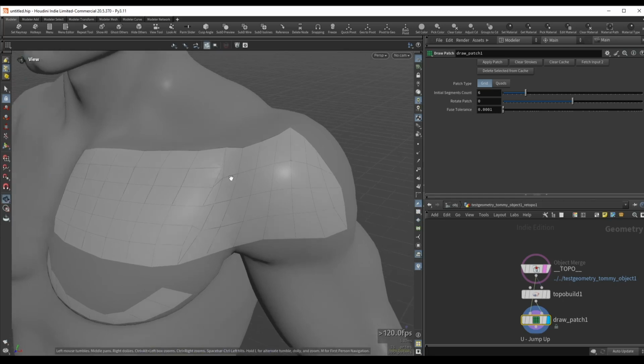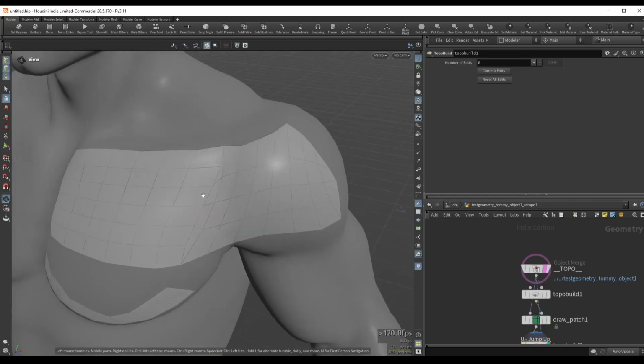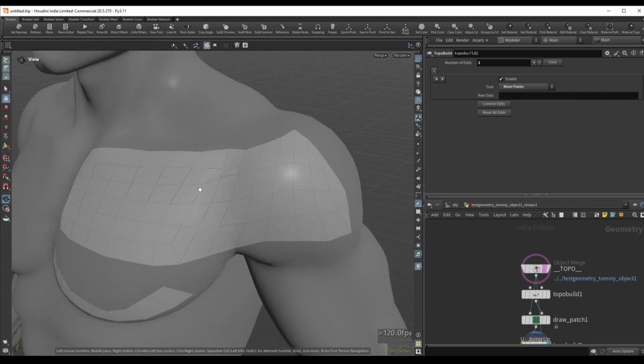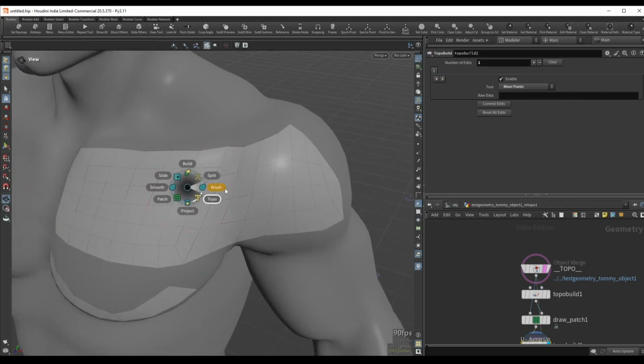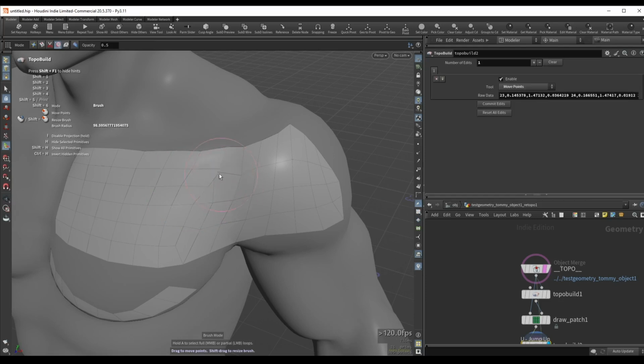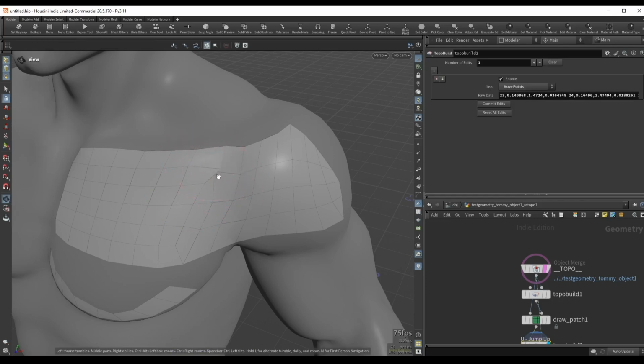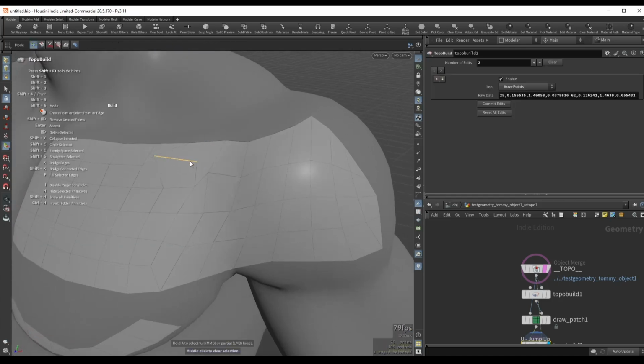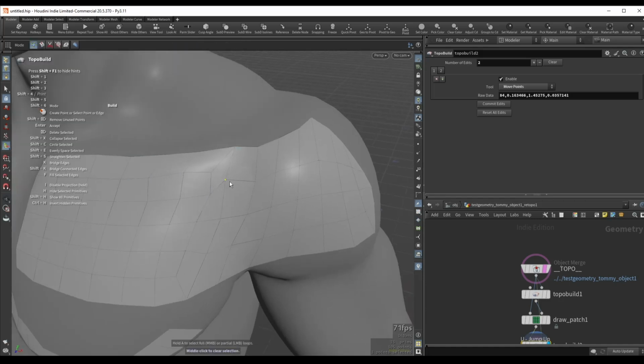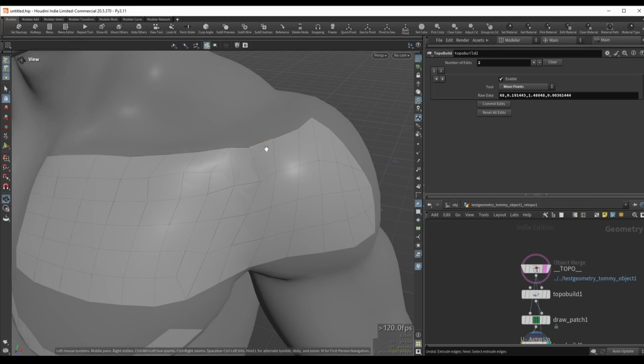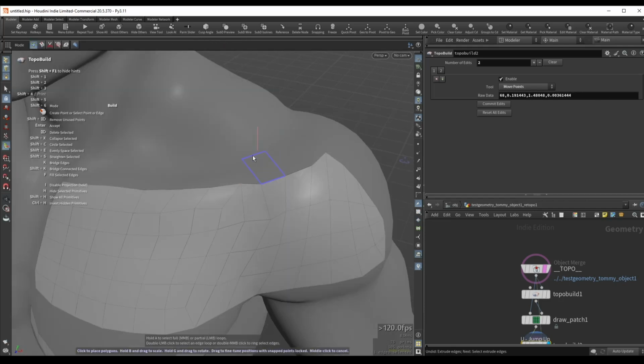So now I can go, for example, in my brush mode with the regular topo tool. So I will press Alt W, go to smooth, use my scroll wheel to increase the brush size, and I can start to smooth things out. And if we go Alt W, we can go to the regular brush tool, which is used for moving things around. And if I want to just use the regular topo build, we can press Alt W and go to build mode. And now I can go ahead and maybe individually start to move things around, and these will conform to the geometry. So maybe I can move the boundary edges a little bit, and I can also extend this if I want. So this is again the standard way that the topo build node works.